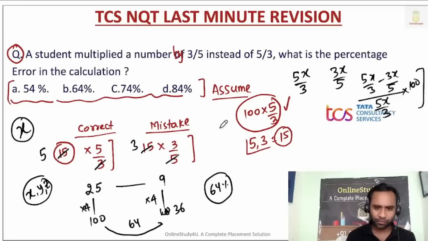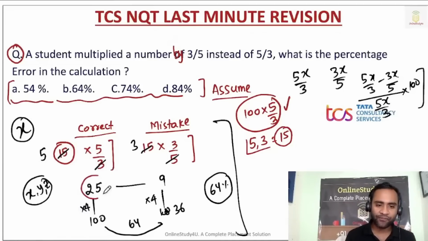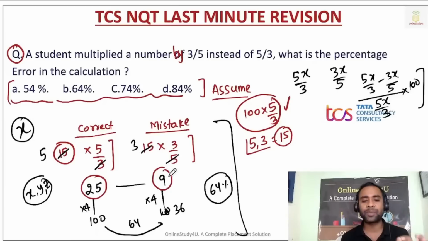So please try to understand what I did. I assumed a number which is divisible by both. Basically that number was 25, but because of that mistake the number became 9.